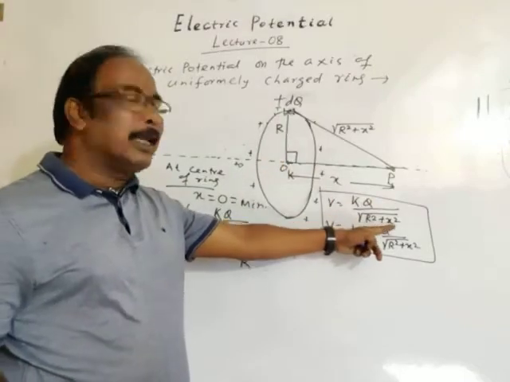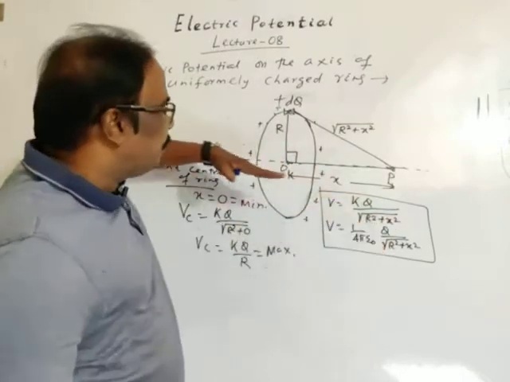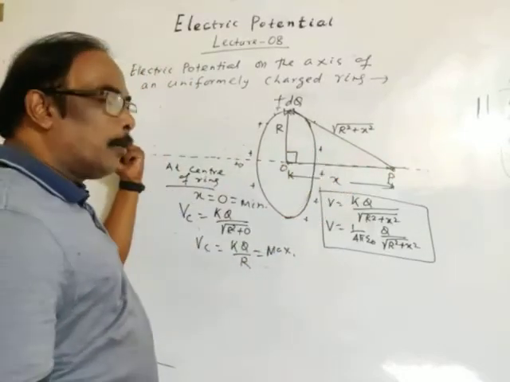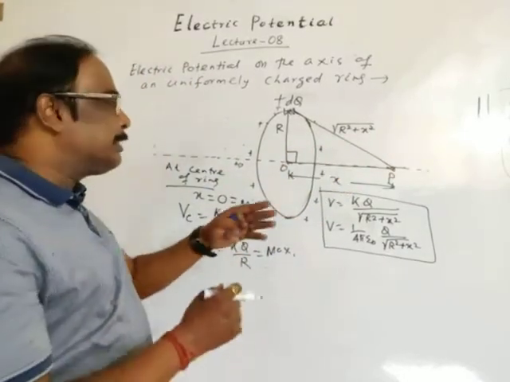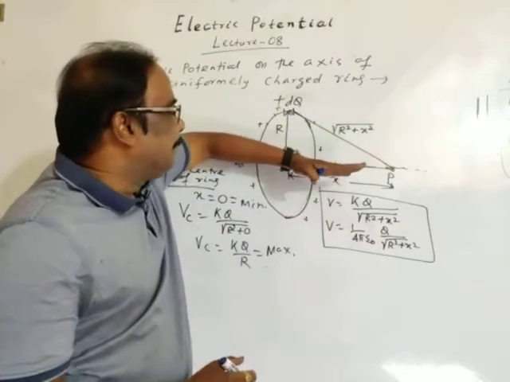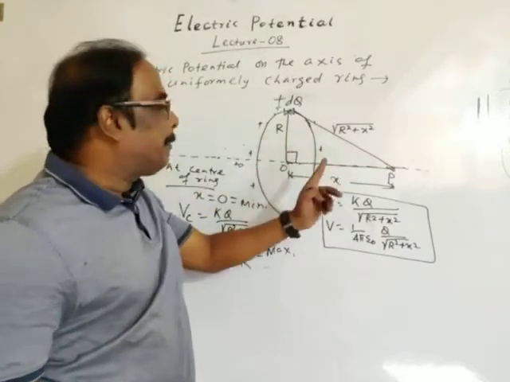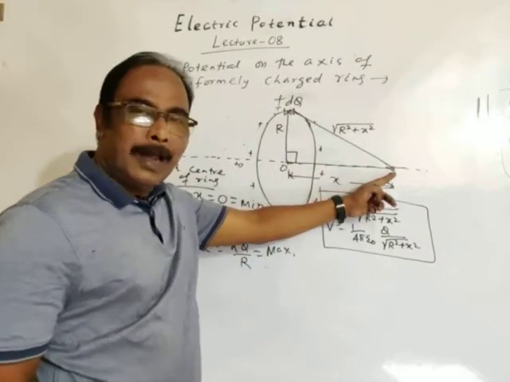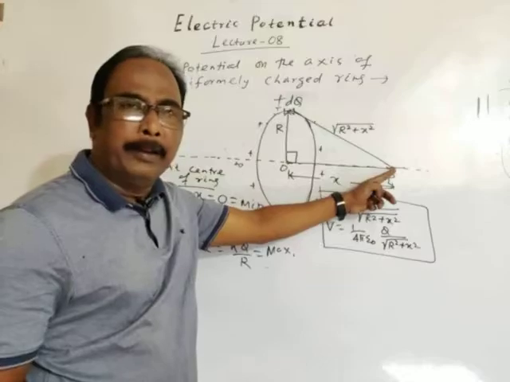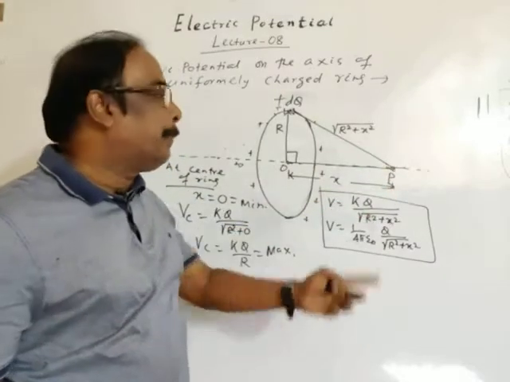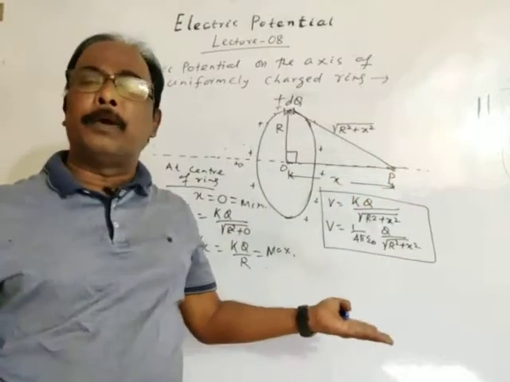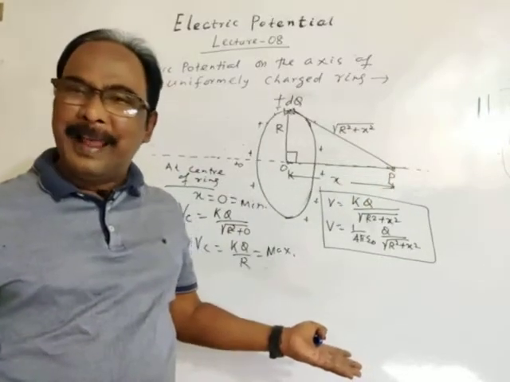As distance x increases, means we may move either along the positive x-axis or along the negative x-axis, since the x-axis is taken as the axis of the ring. If the distance of point P on the axis of the ring varies, then potential will also vary.